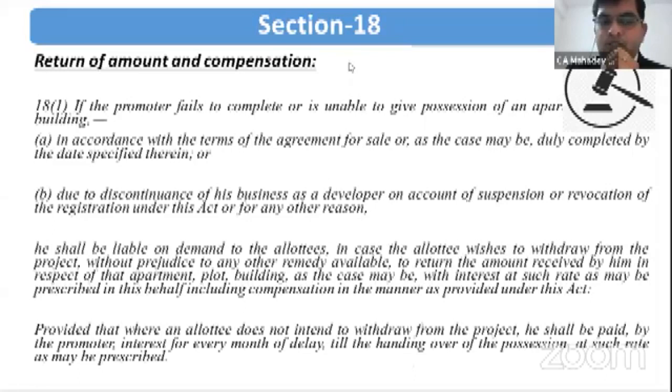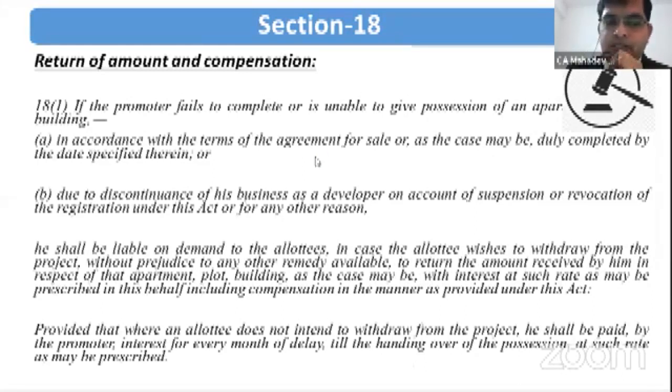So what would be the consequences? In this case, there are two options. Either the allottee may claim interest from the promoter for the delay in possession, or if the allottee wishes, he can withdraw from the project and go for cancellation of the booking.